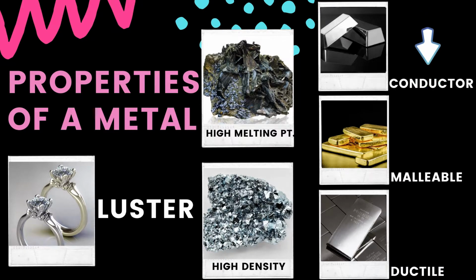Next is conductivity. Metals are known to be good conductors of both heat and electricity. This is the reason why these elements are commonly used as wires. And the best conductor? It's none other than silver. Yes, silver. But we don't often see shining shimmering silver wires around us, right? It is because silver is too expensive for common use. Thanks to copper and aluminum, we can have less expensive but highly conductive electrical wires.